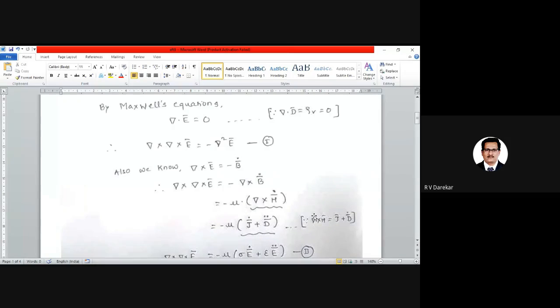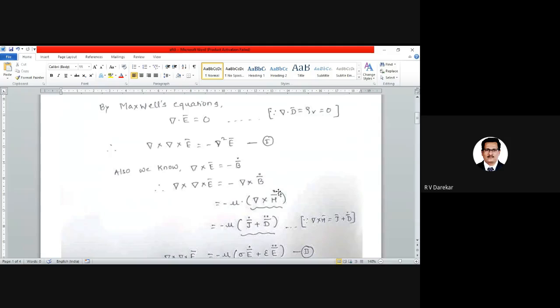Also from the Maxwell's equation, we know del cross h bar is equal to j bar plus d bar dot. On the same equation in the square bracket, if we find the time derivative once again, or differentiate with respect to t, we will get the equation del cross h bar dot is equal to j bar dot plus d bar double dot. Therefore, I will change this underlined del cross h bar dot with j bar dot plus d bar double dot. I think this can be understood by every student of the class present here.